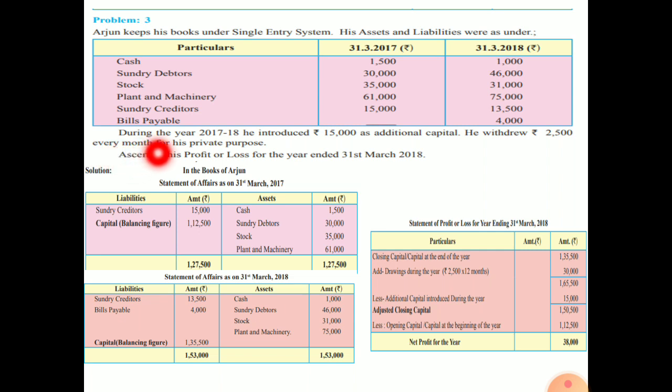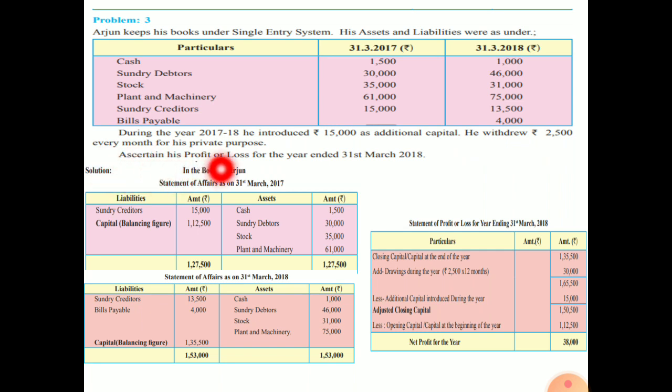Now here, during the year 2017-18 he introduced rupees 15,000 as additional capital, and he withdraws rupees 2,500 every month for private use. So we need to find out the figure for the full year also. You should be very careful while reading the sentence that says 2,500 every month. This sentence is very important. That is, 2,500 is for 1 month, so we need to find it for 12 months.